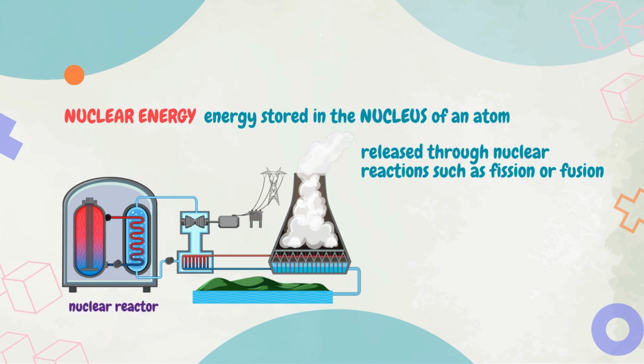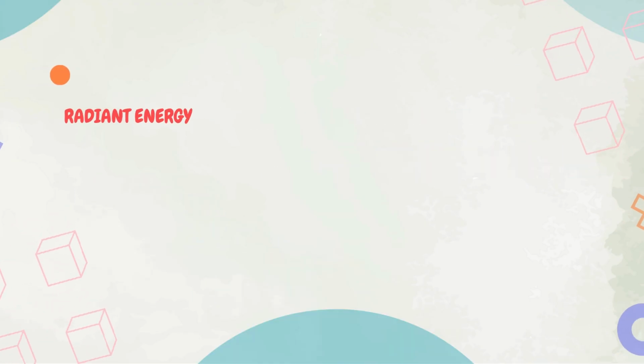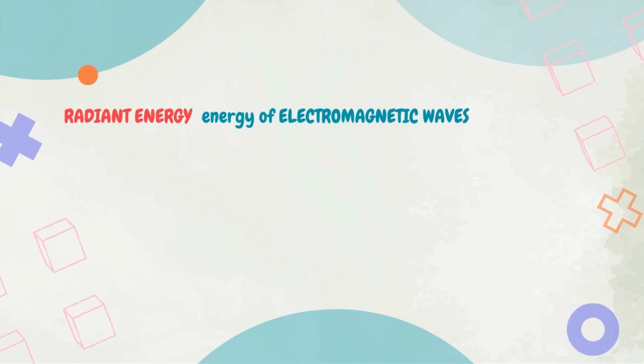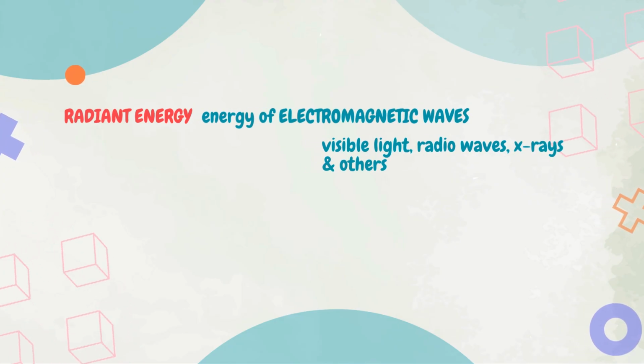A nuclear reactor uses the process of nuclear fission to split atomic nuclei, releasing a tremendous amount of energy, which is used to generate electricity. The other form is radiant energy. Radiant energy is the energy of electromagnetic waves. It includes visible light, radio waves, X-rays, and others.